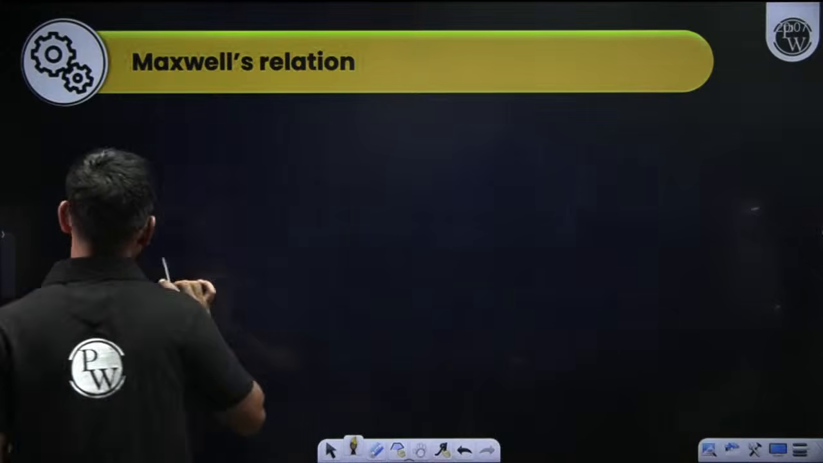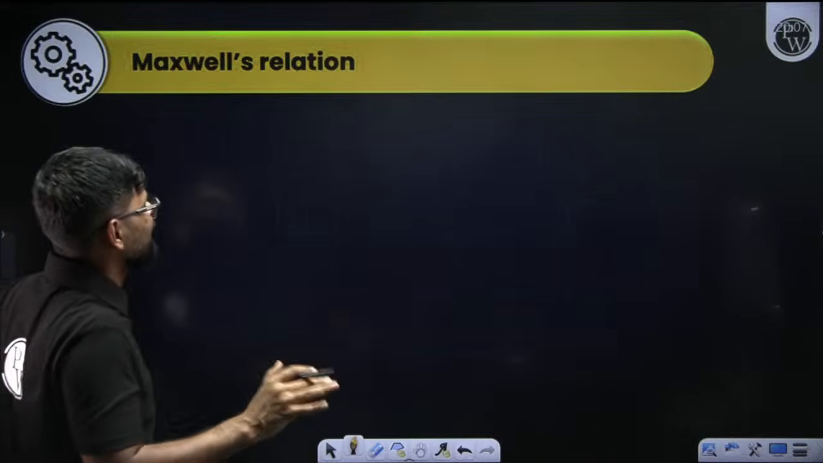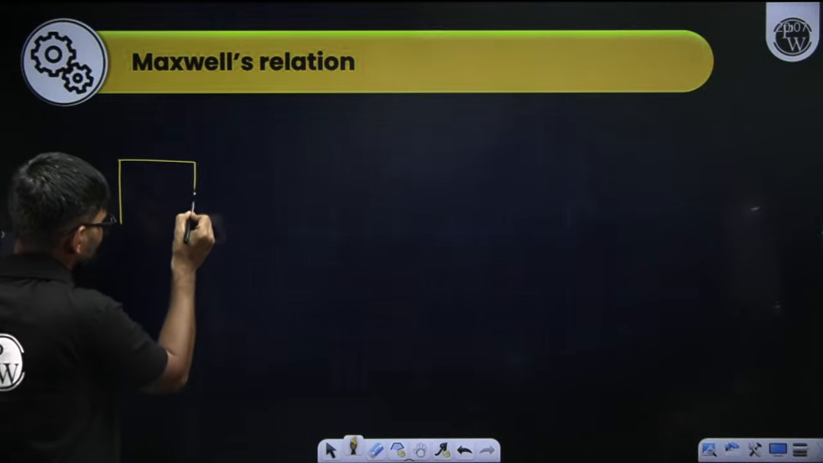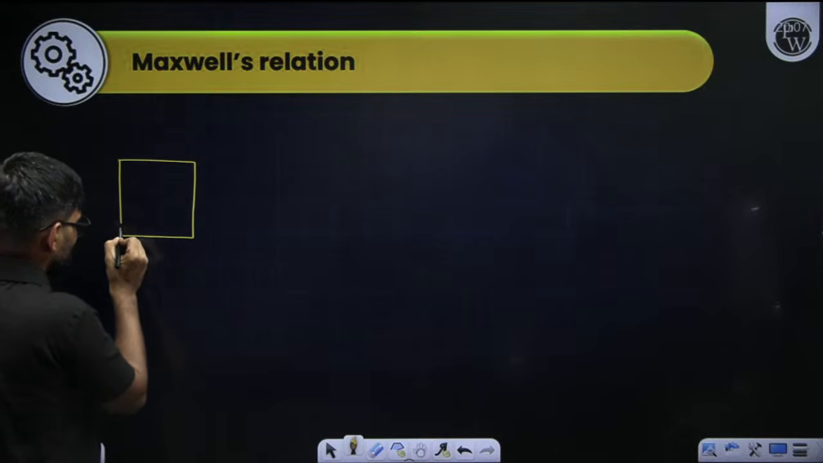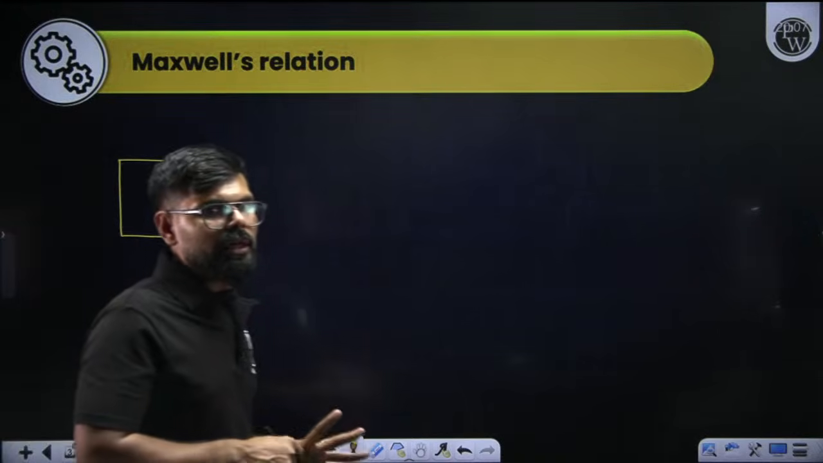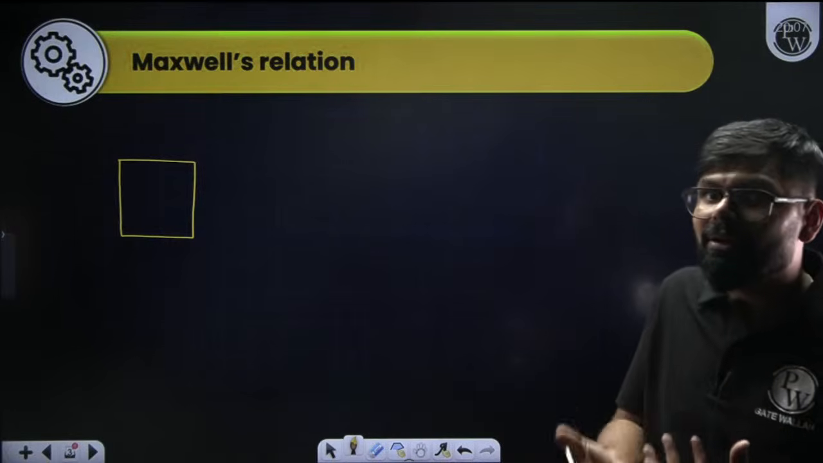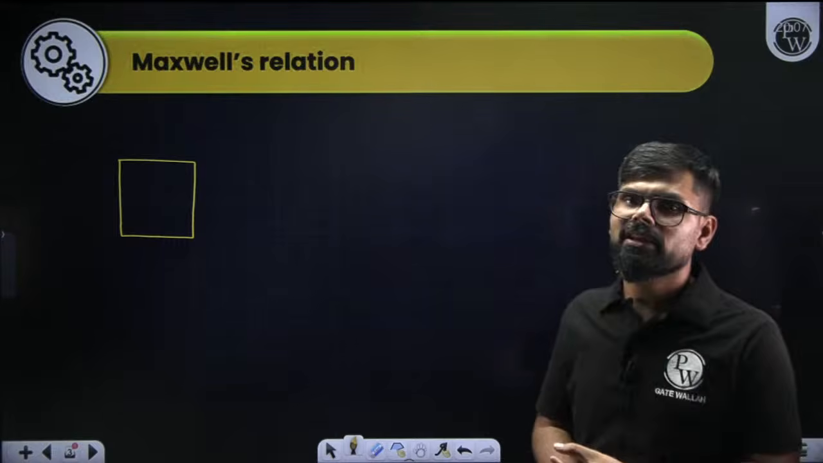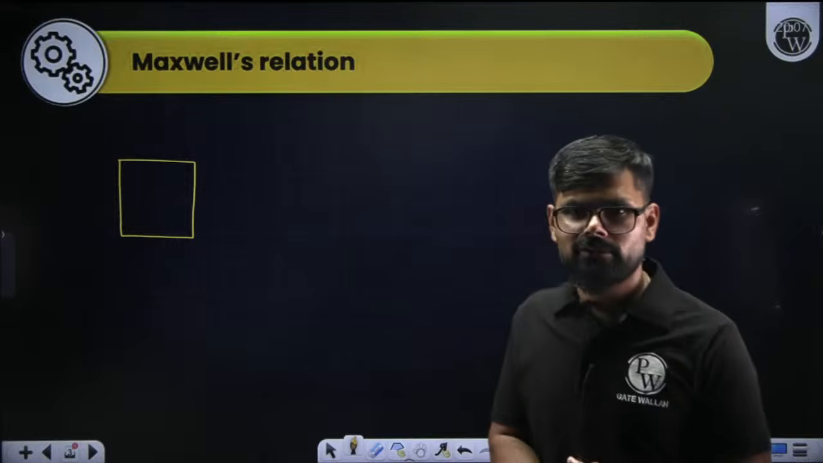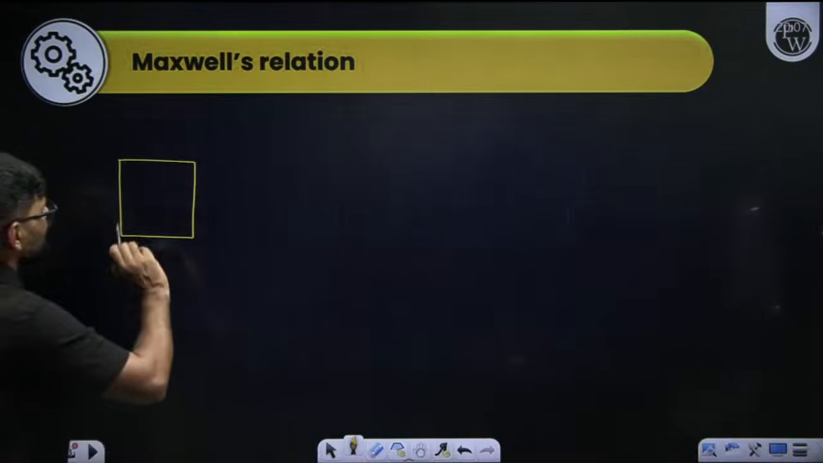So Maxwell's relations. To remember this, there are four equations which are Maxwell equations. So I would like to share what those equations are. If you try to remember these equations directly, you will surely forget them. So I will share one trick with you. The trick is very simple.